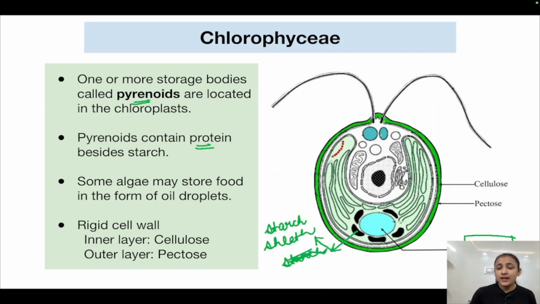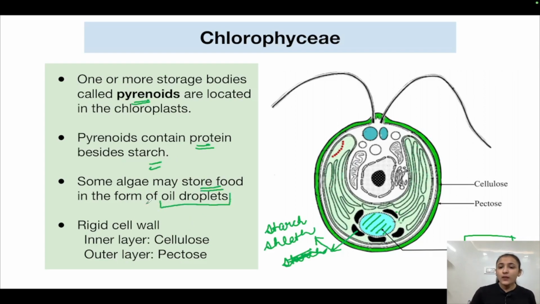So pyrenoids are the storage bodies of food which are located in chloroplasts. They contain protein. This is the protein area. Here the protein is stored in the pyrenoid and outside it is surrounded by a starch sheath. So it contains both protein and starch. Some algae may also store food in the form of oil droplets as well.